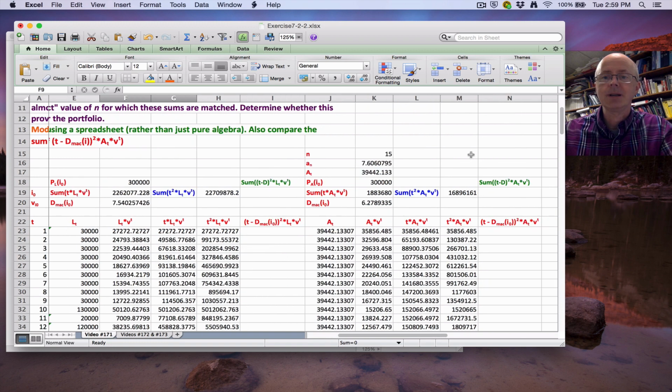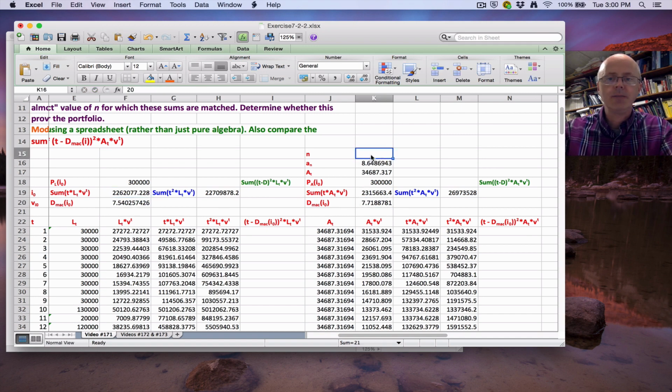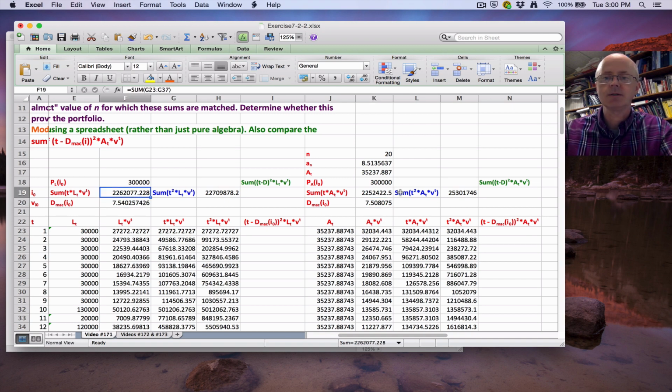And so by experimenting, you could try different values of n here. 16, see if these are getting closer. They are. 17, etc. You eventually get to n equals 20, and they're relatively close. 226.2077 and 225.2422 are, relatively speaking, fairly close. If you go up to n equals 21, they get further away, although you'd have to double check that. I guess you can see it visually here. These are now further away again, and these are further away. N equals 20 is when you are most closely matching durations and these summations that you see here. So that's the answer to that question.